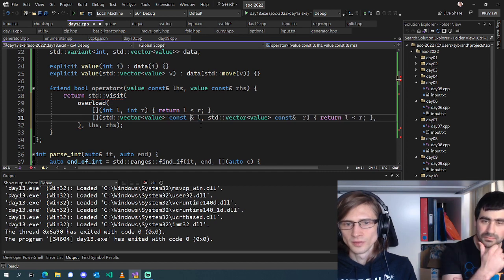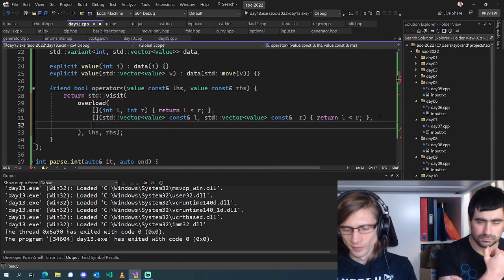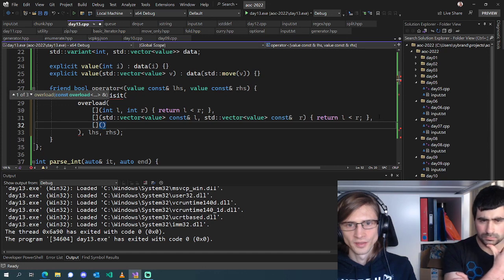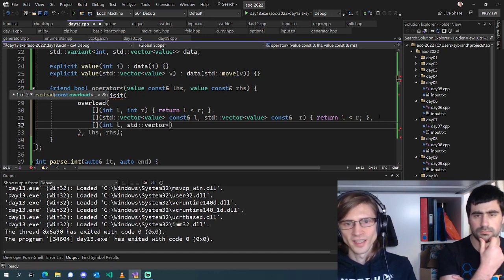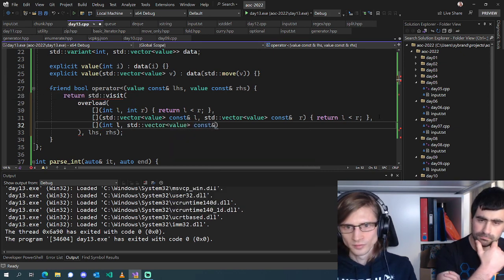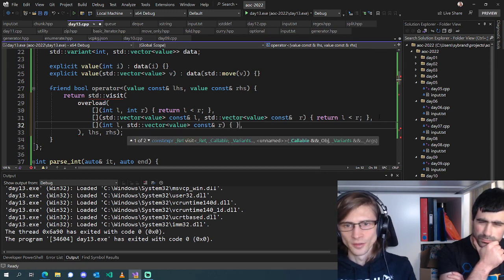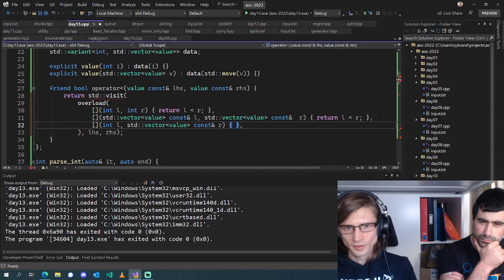And then we want one which does an int on the left hand side. I believe we have to do both of these, right? Mm-hmm. But we can essentially do... What's the easiest way to do this?